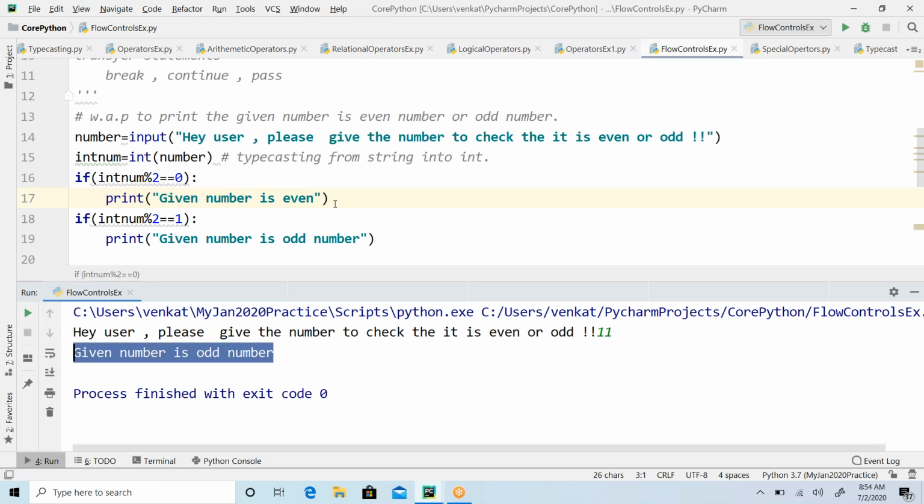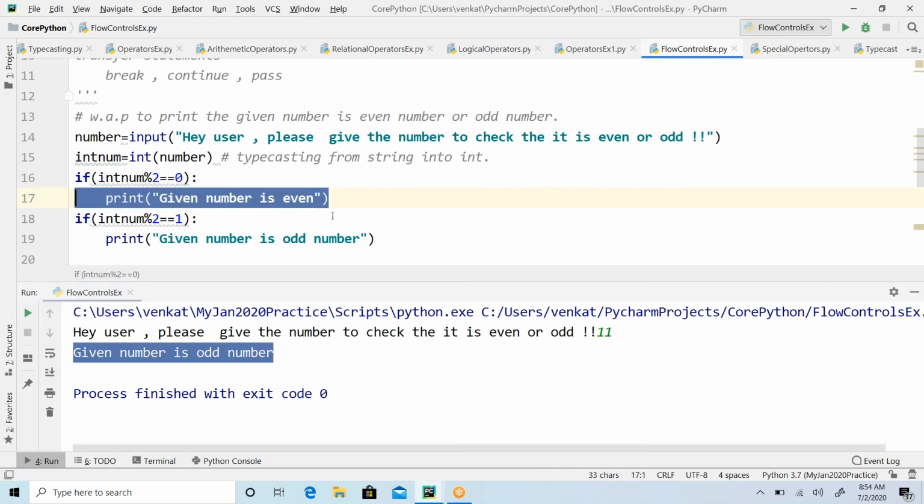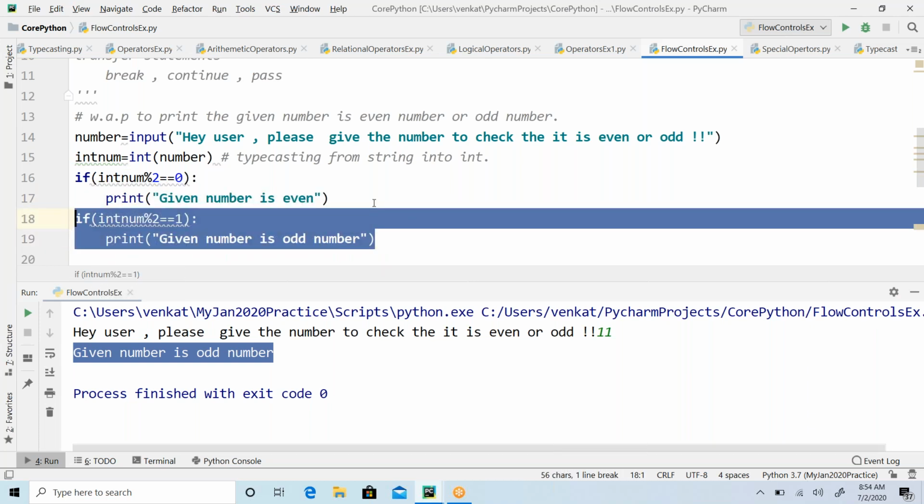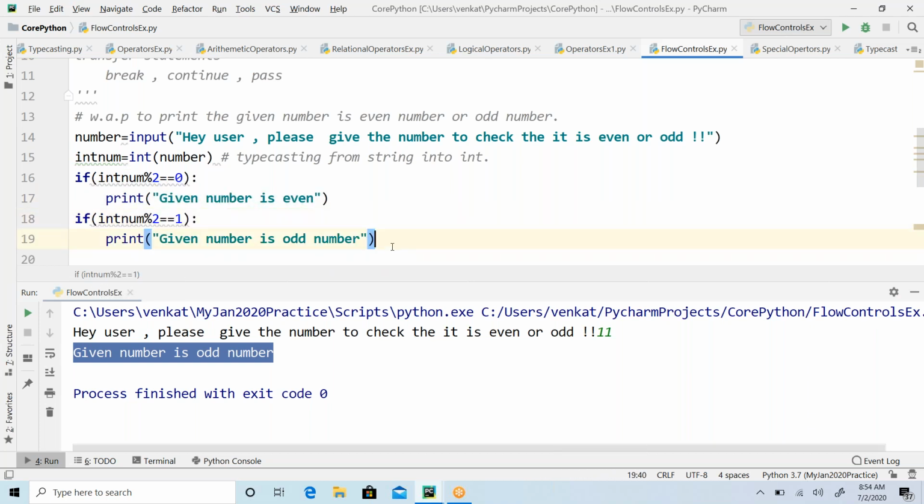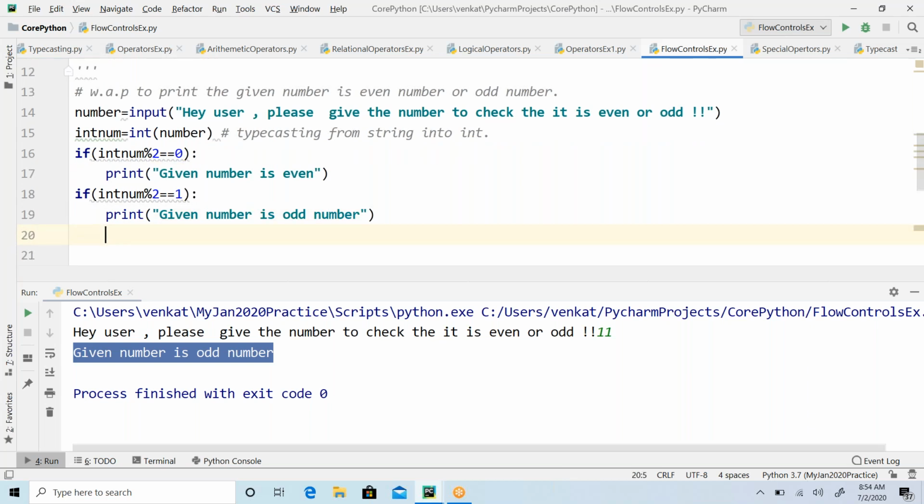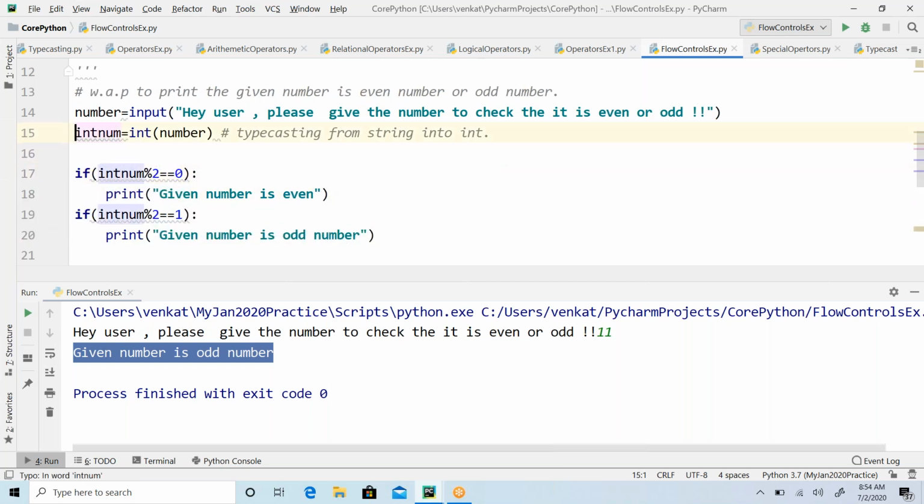So either it is executing this line or it is executing this line, but not both of them, right? That is what we are doing: conditionally controlling the execution of the statement. That's the point here. Still, this is not a perfect solution, and it's not a recommendable way of coding.